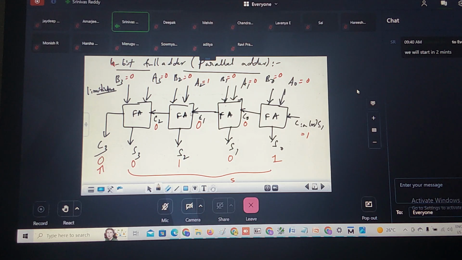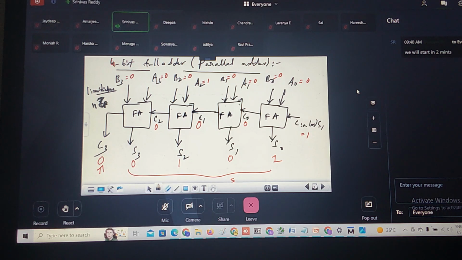Total, how many propagation delays? N times of full adder, right? There are 4 full adders I am using. N is nothing but the number of full adders. Let us take N times TP. What is TP? TP is nothing but the propagation delay of 1 full adder. Inside there will be gates, and gates also lead to some propagation delay. I'm not considering that. I'm considering the propagation delay of 1 full adder.